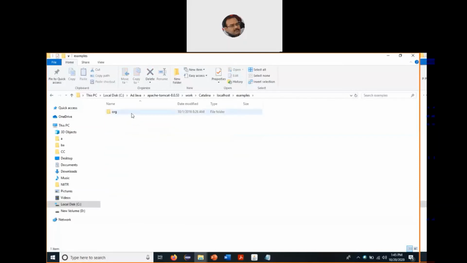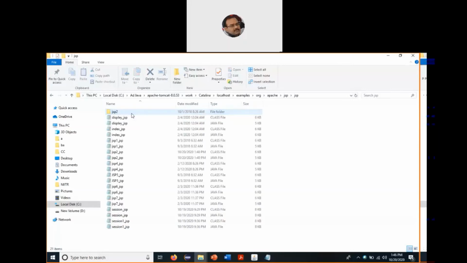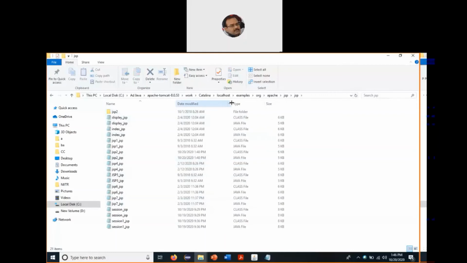We go to org, then Apache, then JSP, and the JSP folder again. These are all the JSP files which are getting created for all the changes we are making. For example, we made a change in the JSP2 file, so we can see here that a new JSP file has been created for us.